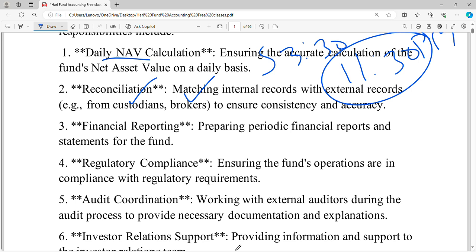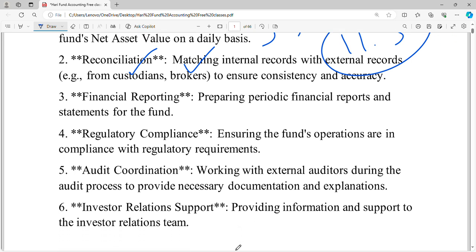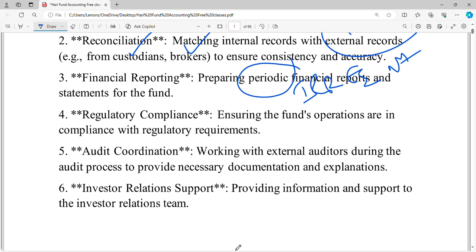Next responsibility will be financial reporting. Here he needs to prepare periodical financial reports and statements for the fund. He will take care of the fund financial reports and the important metrics like the IRR metric, the expense ratio metric, or the NAV metric. He will take care of all of these.